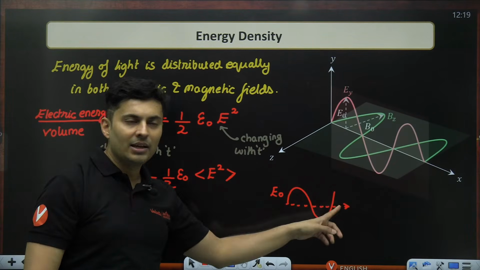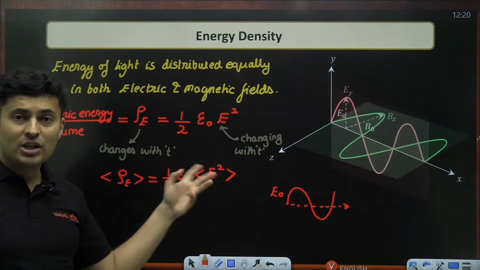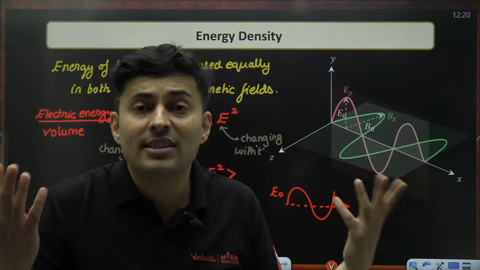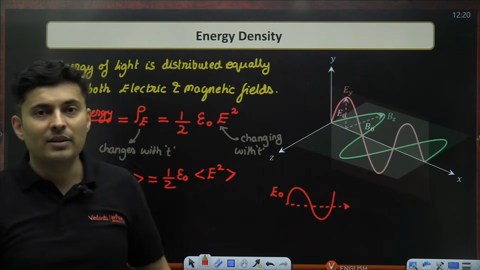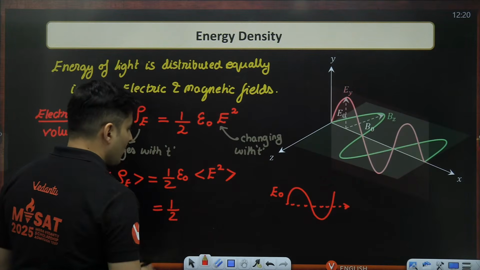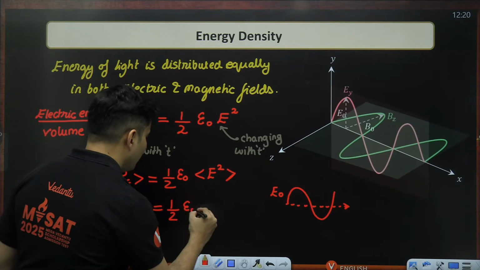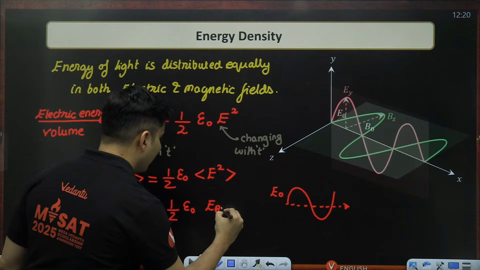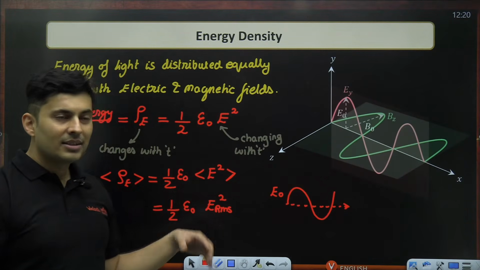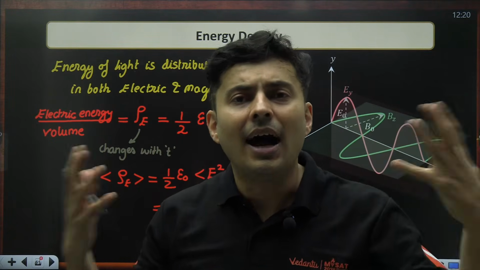Whenever you have a sine cosine function, it is changing, and you want to find the average of the squares, that mean of the squares is the RMS value. So this should be nothing but the RMS value square, because there is a square over there.